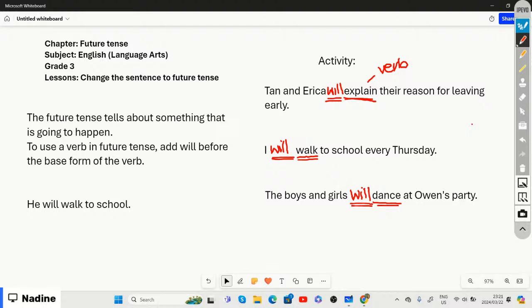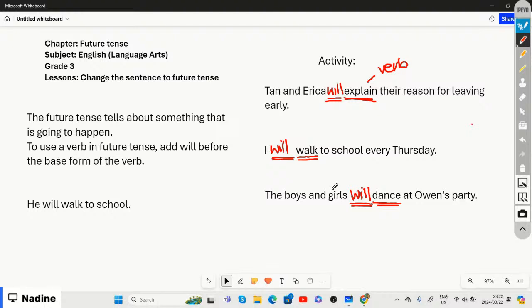And we said the future tense tells us about something that is going to happen, right? It tells us what is going to happen. And remember, if we want to show that a sentence has changed into the future tense, then we need to add the word will in front of our verb.